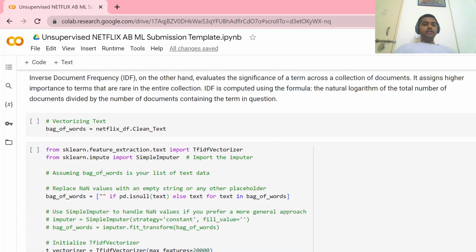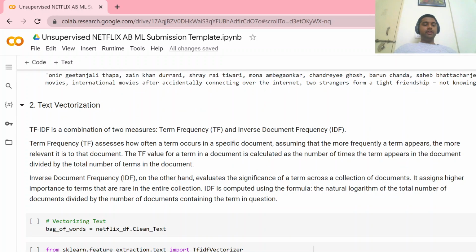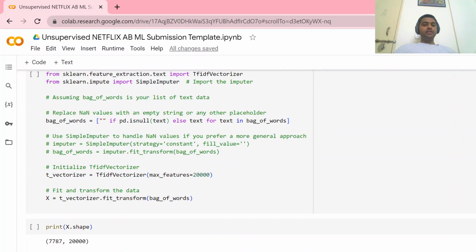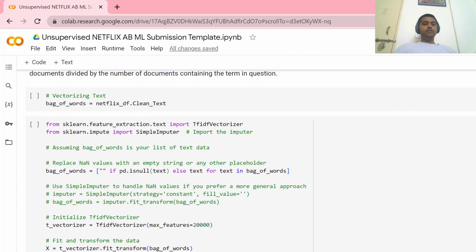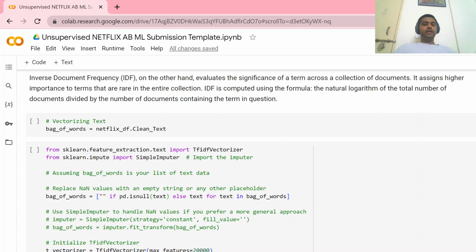After the text, we had done the text vectorization. After the text vectorization, the shape of our set comes to 7,787 rows and 20,000 columns, in which all the words which we created come in.